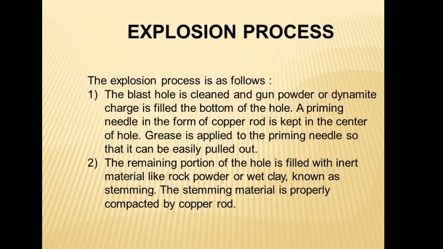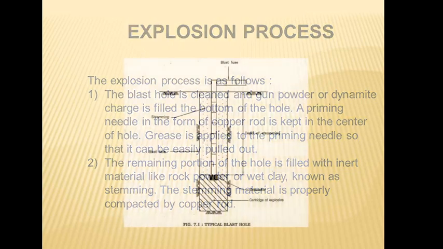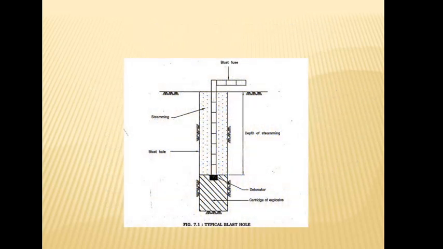Explosion process, how to use the explosive. The blast hole is cleaned and a gunpowder or dynamite charge is filled at the bottom of the hole. A priming needle in the form of a copper rod is kept in the center of the hole. Grease is applied to the priming needle so that it can be easily pulled out. The remaining portion of the hole is filled with an inert material like rock powder or wet clay, known as stemming. The stemming material is properly compacted by a copper rod. So this is the operation of a blast hole.